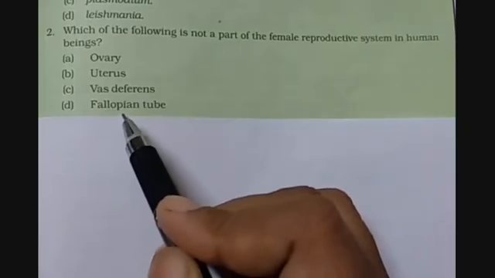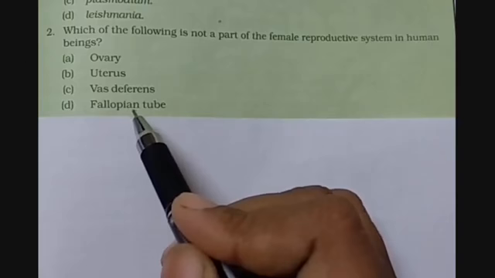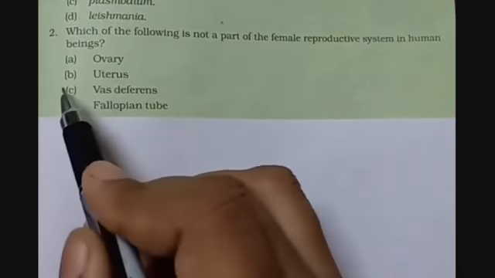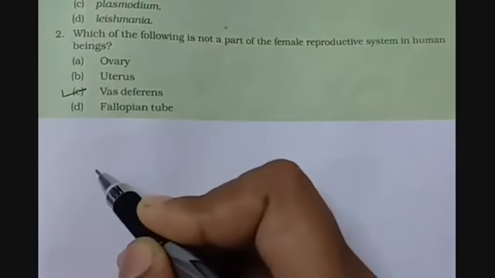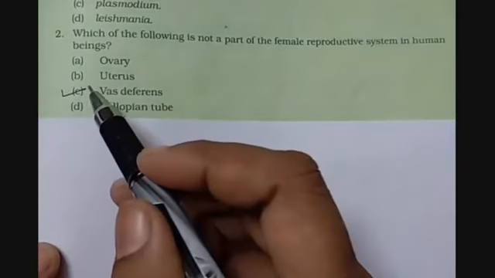And the next option is fallopian tube, which is another part of the female reproductive system. So here, among all these options A, B, C, D, option C or the vas deferens is not the part of the female reproductive system. So option C would be the answer of question number 2.